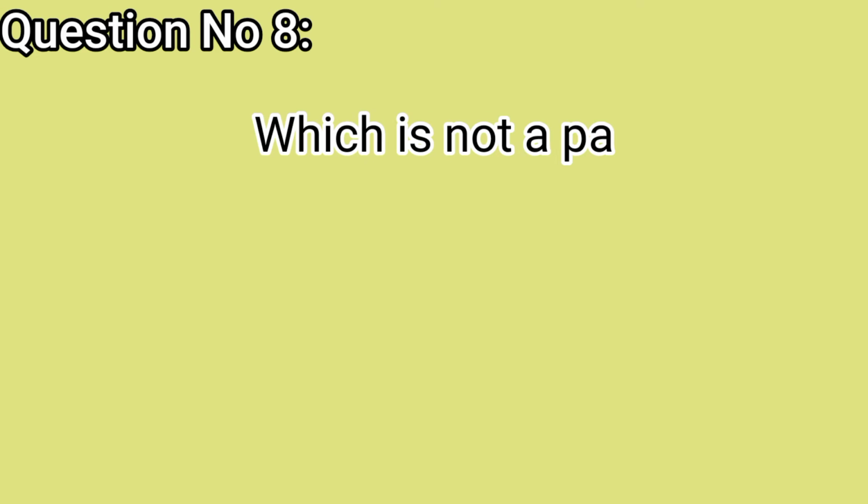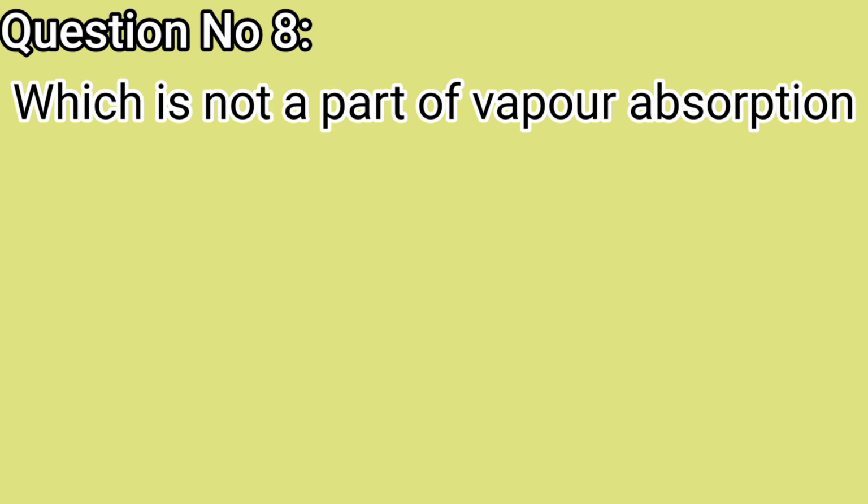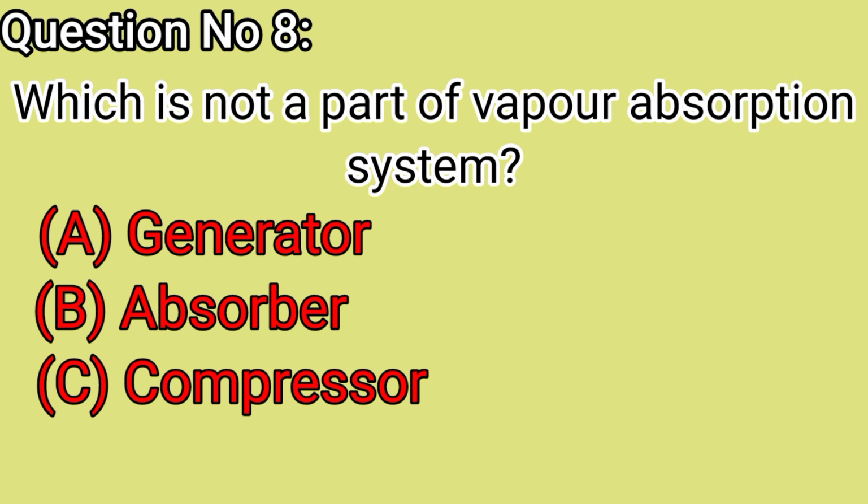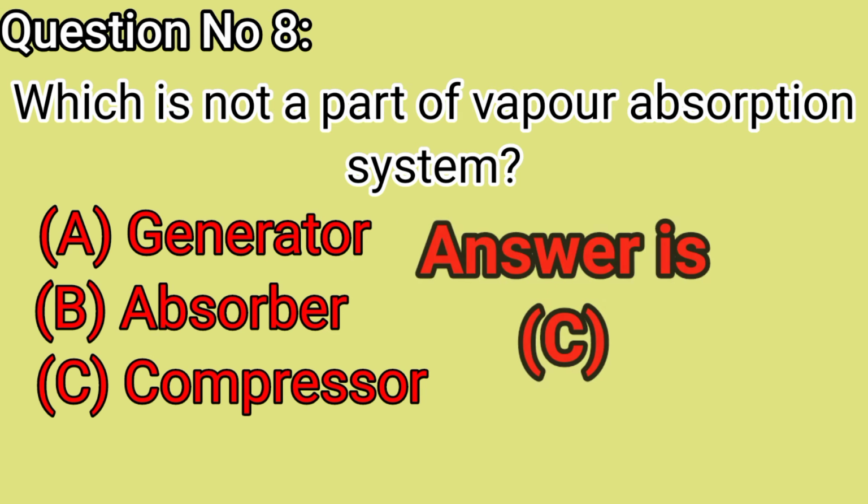Question number 8. Which is not a part of the vapor absorption system? A. Generator, B. Absorber, C. Compressor. Answer is C.